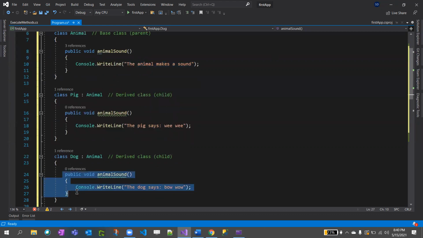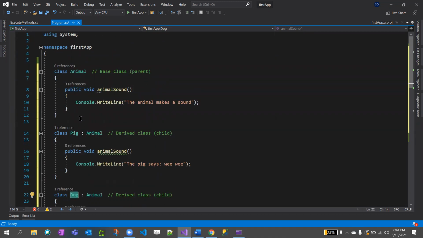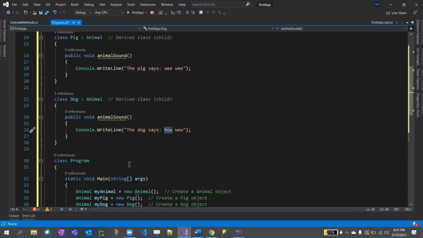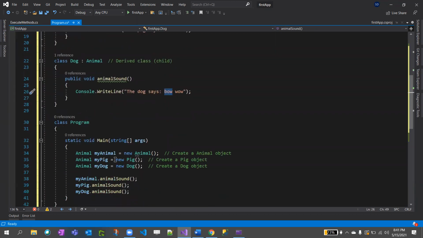Dog also has animal as its parent. So in animal there are two types, in our case pig and dog. Pig says VV, dog says bow wow. So now we are going to this animal.